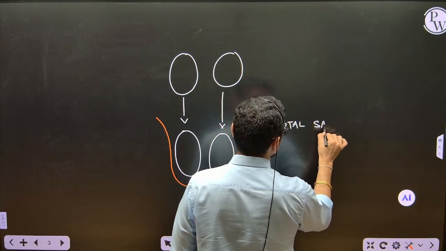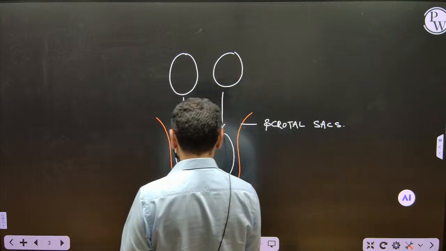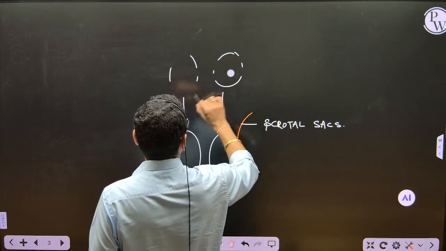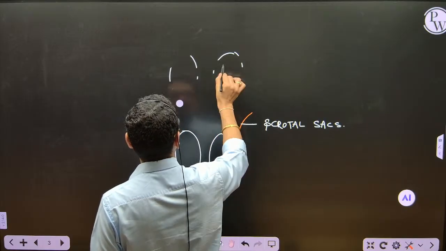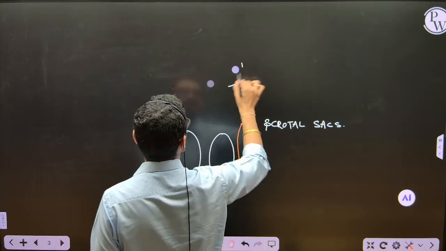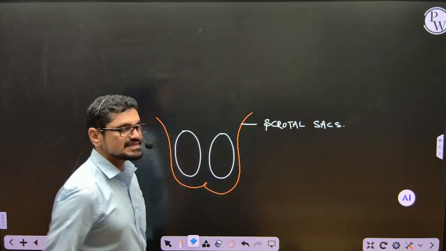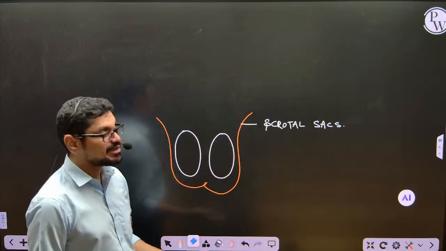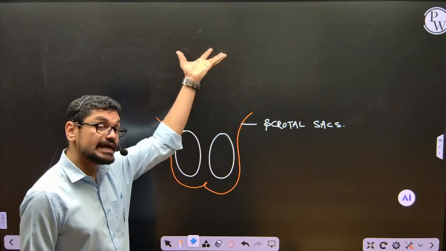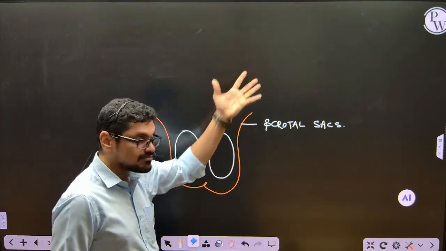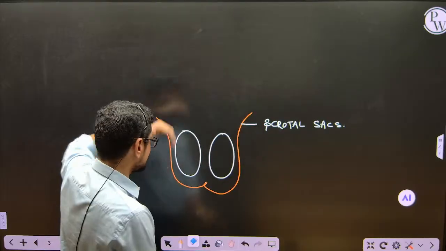S-C-R-O-T-A-L, scrotal sac. Okay, and now there are some human beings who were identified with a different condition. What is that? There are some human beings where the testes won't descend into the scrotal sacs. Instead they are hidden in the abdomen. They won't come. See, this is the abdomen. This everything is an abdomen.